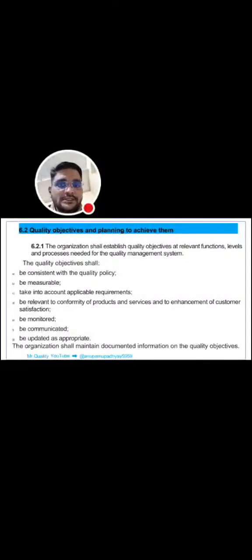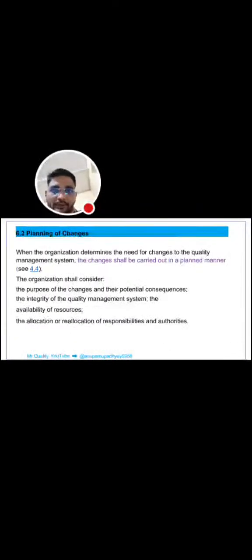Next is 6.2, that is quality objectives and planning to achieve them. 6.2.1: the organization shall establish quality objectives at relevant functions, levels and processes needed for the quality management system. The objectives shall be consistent with the quality policy, be measurable, take into account applicable requirements, be relevant to conformity of products and services, be monitored, be communicated, and be updated as appropriate. The organization shall maintain documented information on quality objectives also.